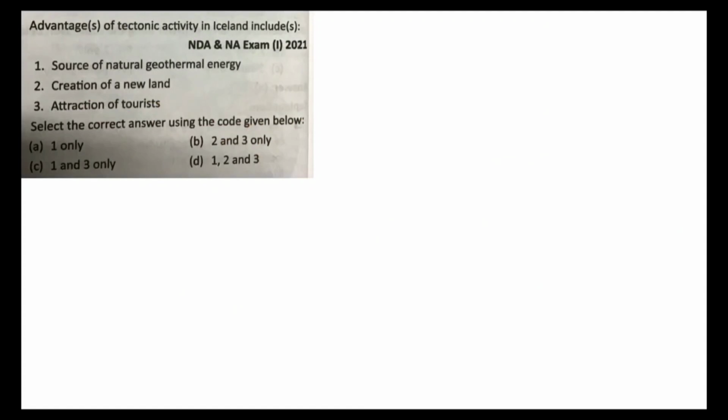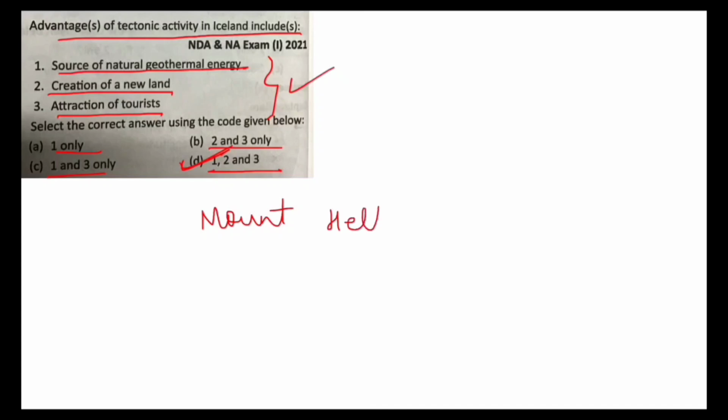Next. Advantages of tectonic activity in Iceland includes source of natural geothermal energy, creation of new land, and attraction of tourists. So Iceland has many volcanoes, and volcanic activities have shaped this land. All the 3 are correct. 1 only, 2 and 3 only, 1 and 3 only, or 1, 2 and 3 only. D, 1, 2 and 3 only is your answer. The most famous volcano of Iceland is Mount Hekla.